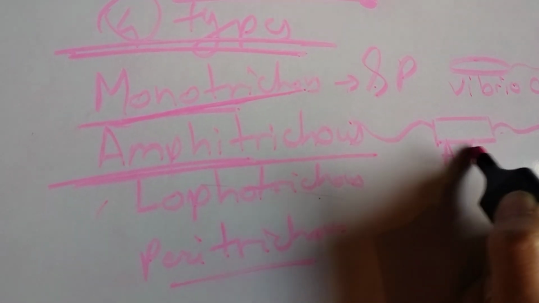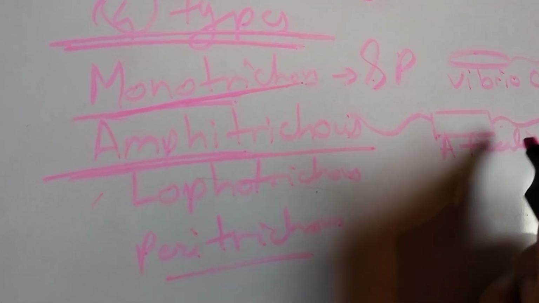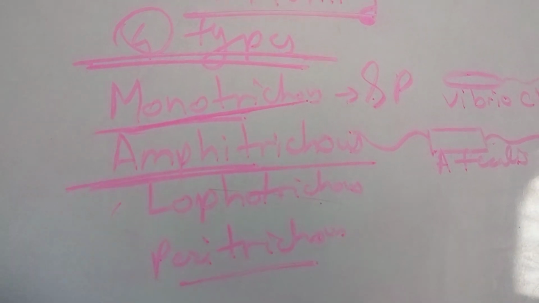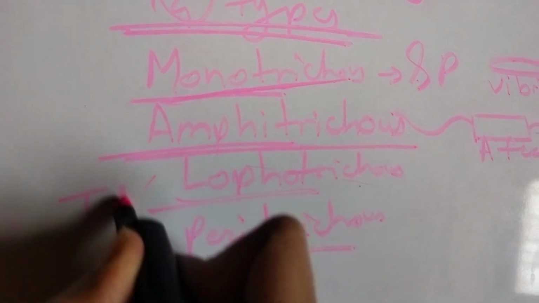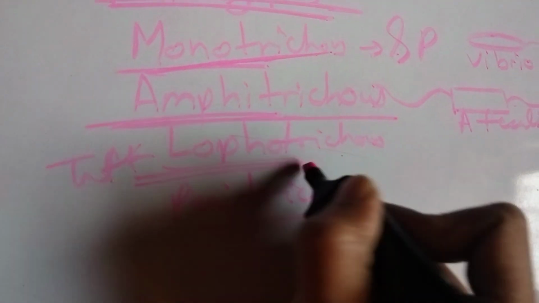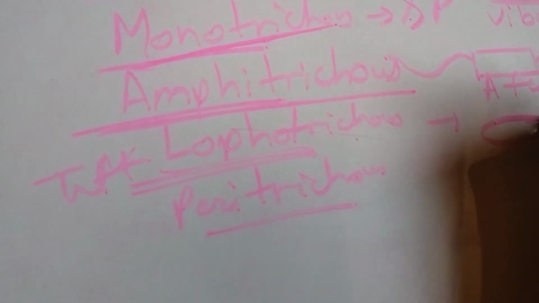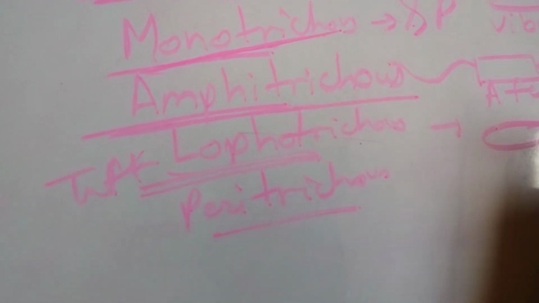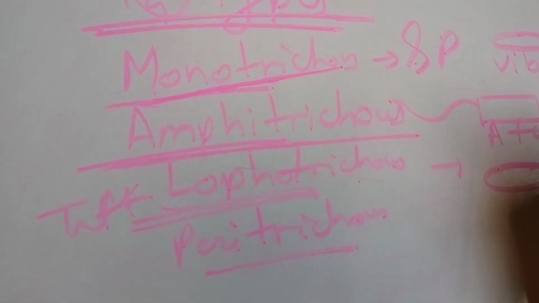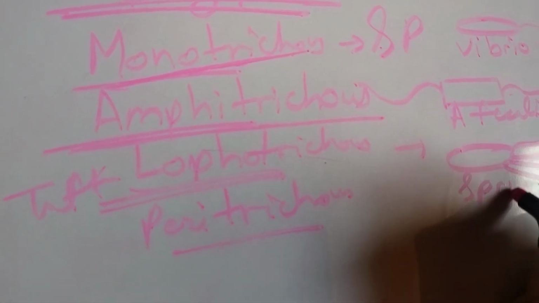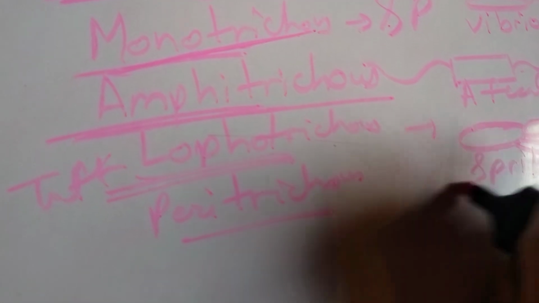A. faecalis is the example of an amphitrichous one. Then lophotrichous. Lopho means tuft, a tuft of the flagella. This is the bacteria and there is a tuft of the flagella. An example of the lophotrichous is Spirilla.